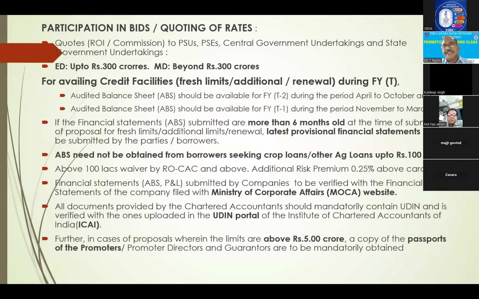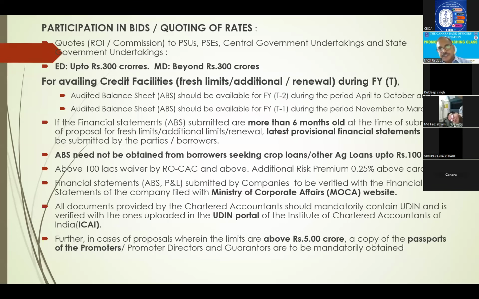So who will take the decision here? Up to 300 crores, ED will take the decision. Beyond 300 crores, MD will give the quotation. This is in their powers. Right? It is again valid for 6 months only. After that, again, a fresh quote has to go. Next,